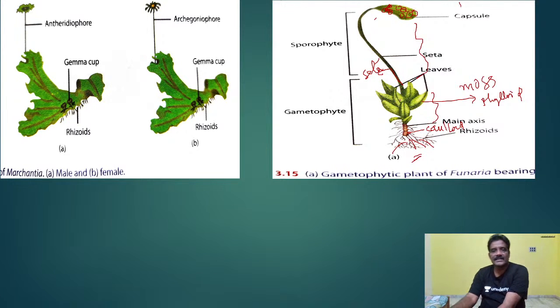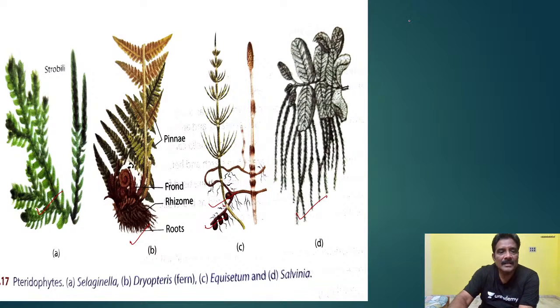group? Bryophytes, mosses. In mosses, rhizoids, stem-like cauloid and leaf-like phylloid are present. Seta is also present, connected with it, and the capsule is present, in which spores develop. Also you see here, these are the plants belonging to pteridophytes. In Selaginella, the heterosporous condition is seen.